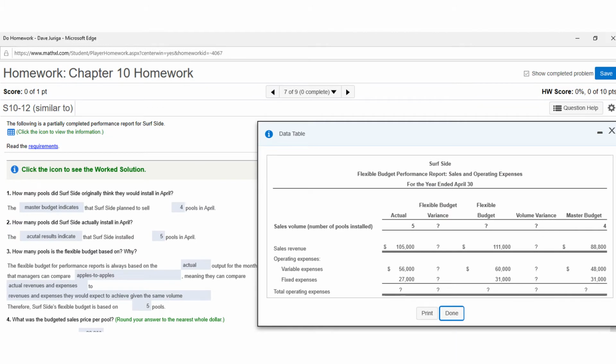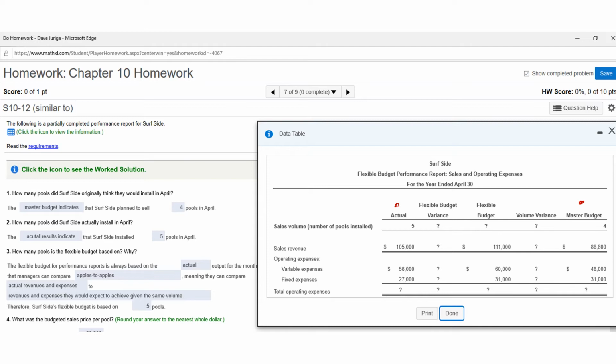All right, so this is problem 7 on your chapter 10 homework, and I'm going to try to explain this particular problem over the next 3 slides, this being the first slide. On this problem, I clicked on the data table, which gives you actual results, a flexible budget column, and also a master budget column. And of course, they want you to fill in all the blanks. That'll be at the end. In this problem, you can see you've got questions 1, 2, and 3. Question 4 will be on the next slide.